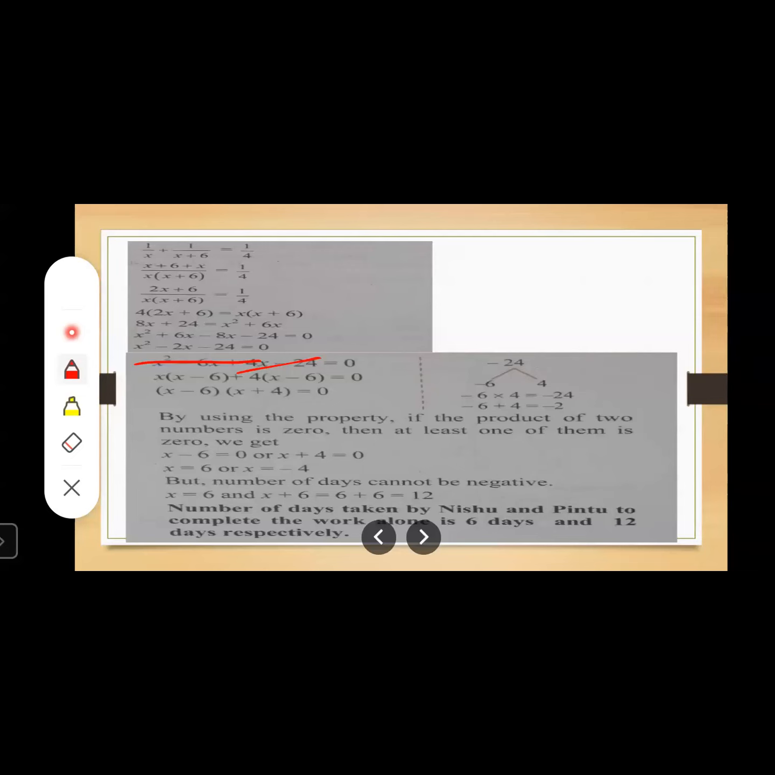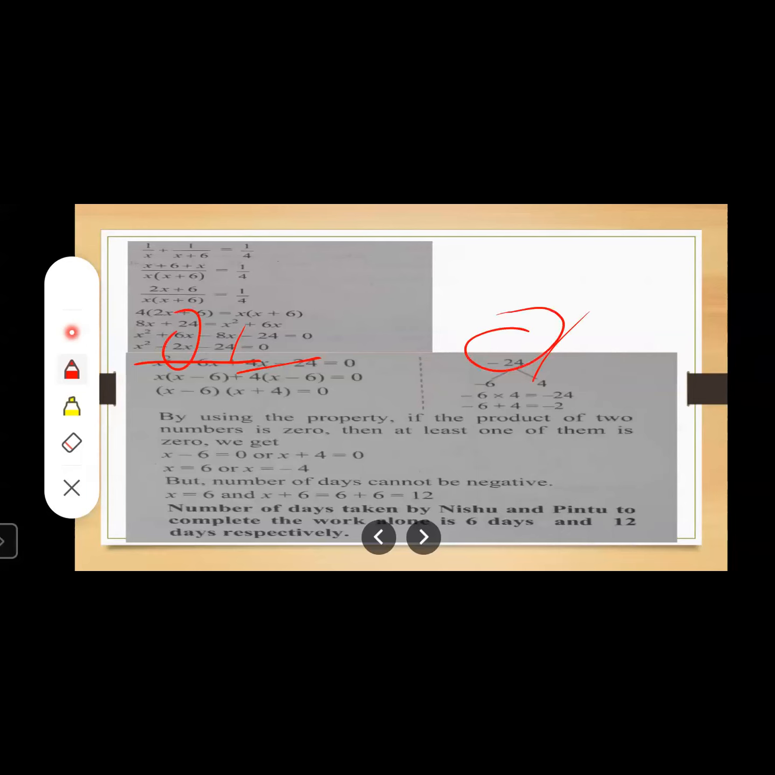You can use any convenient method: the factorization method, or the completing the square method. Here I'm using the factorization method to find the solution of this quadratic equation. What is the last term? Minus 24. Now I will find the factors of minus 24 in such a way that the sum of the factors is the middle term, and the product of the factors is minus 24.